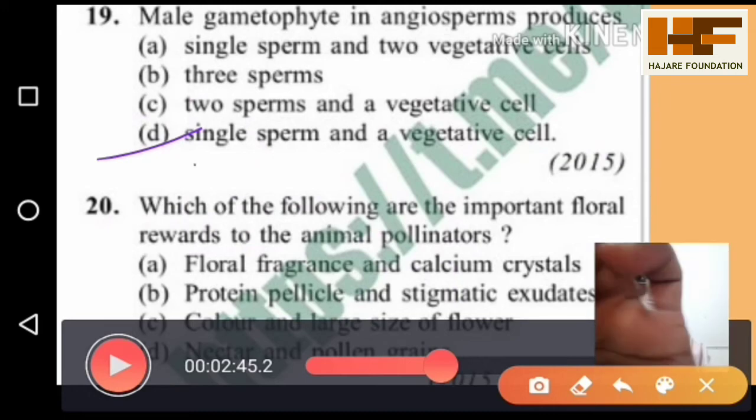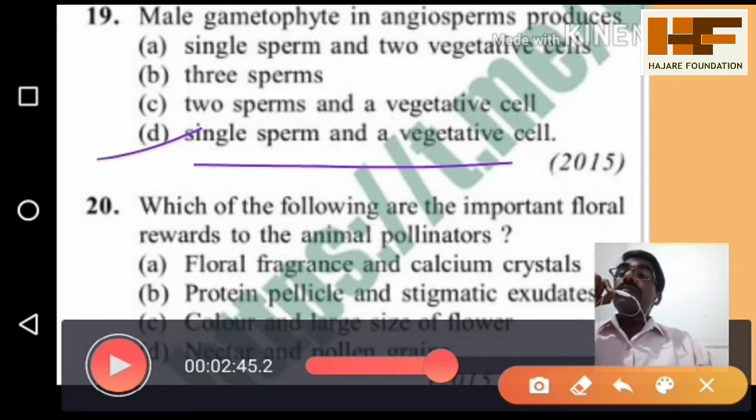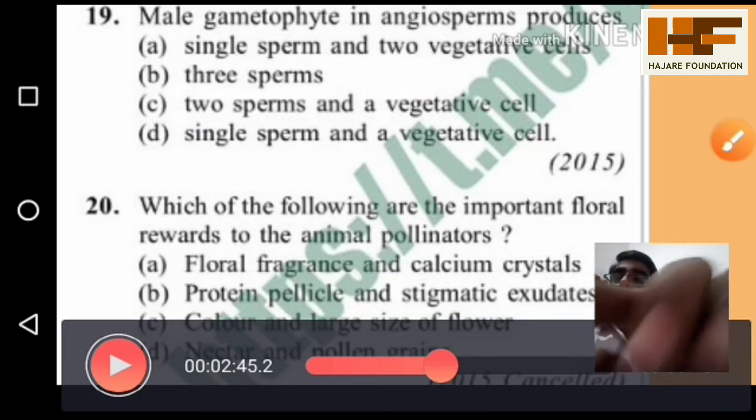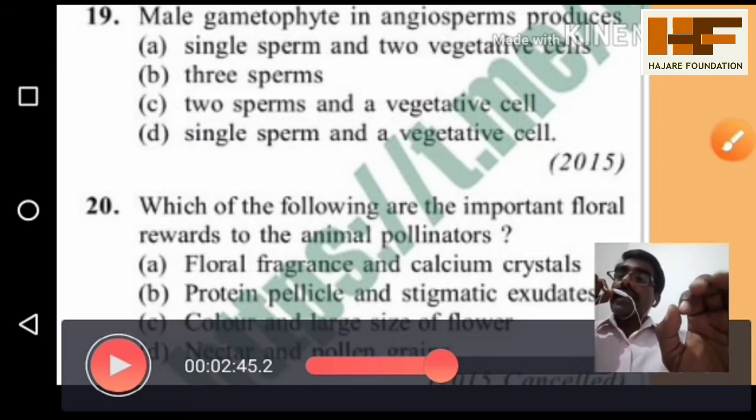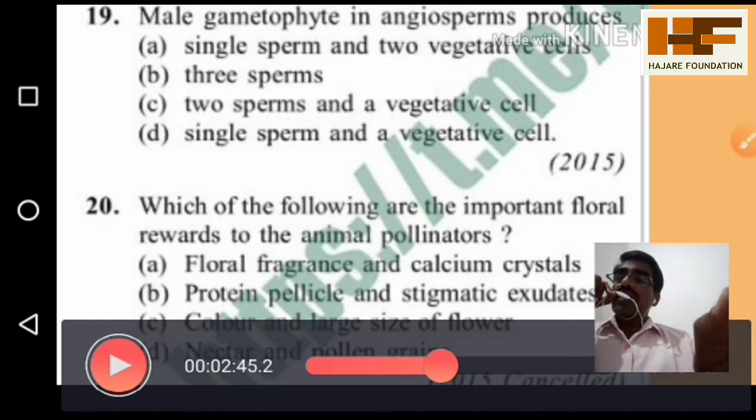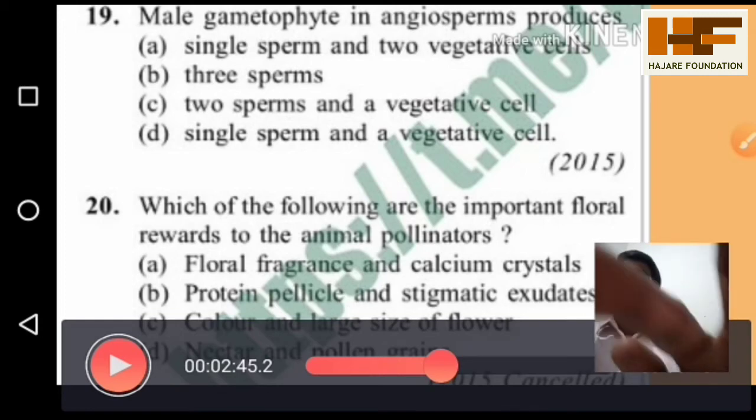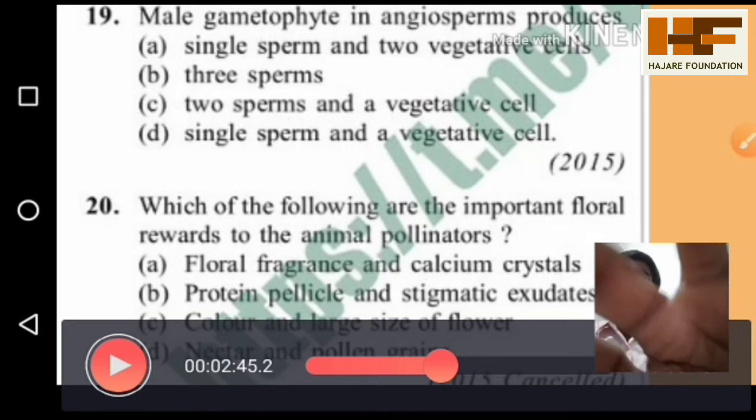Now you remember that at the time of pollen germination, which of the following are the important floral features? So here the floral forms are given, and the 4th is the right one. The flower, its color and its structure are especially important for attraction of insects. The insects are attracted by supplying nectar as well as pollen grains. So option 4 is the right answer.